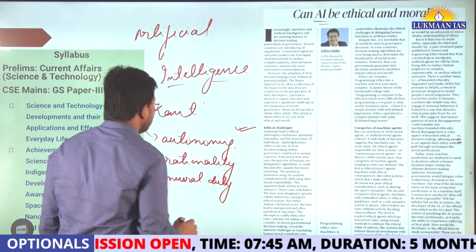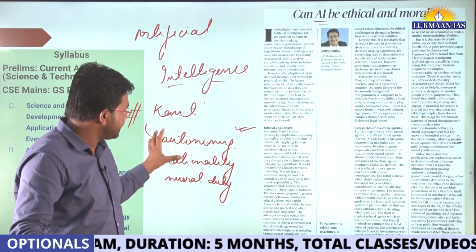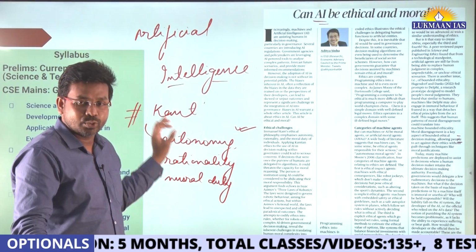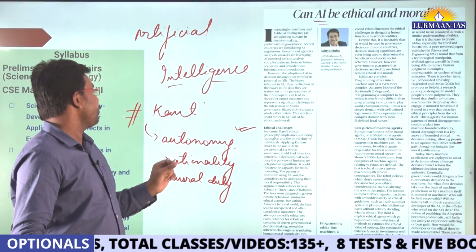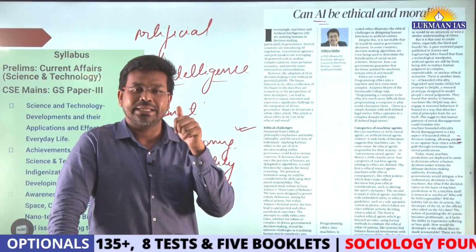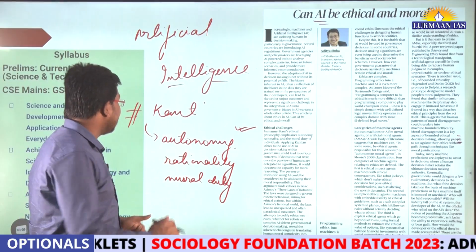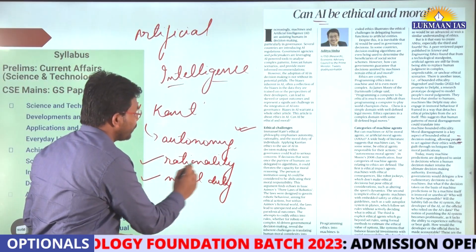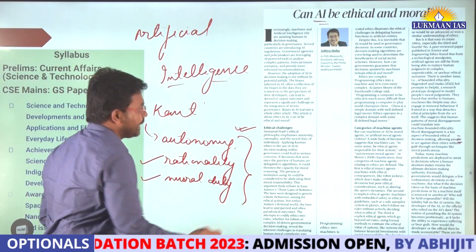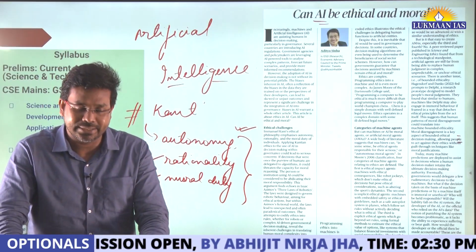So the author mentions Immanuel Kant, a thinker who has said that a person who has the autonomy of taking decisions, thinks rationally and has moral duty, is able to take independent decisions.